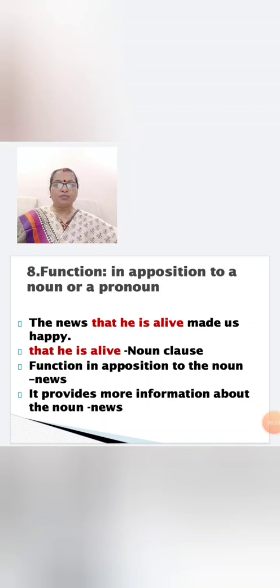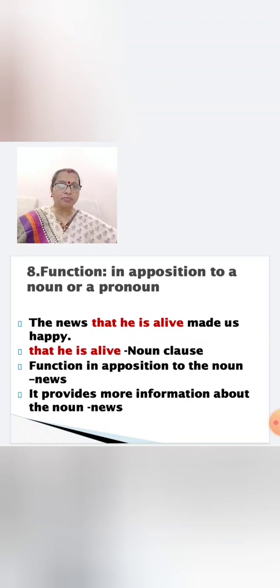With that, we come to the end of the functions of noun clause. Next, noun clause in apposition to a noun or a pronoun. Let us see how. The news that he is alive made us happy. Divide this into two clauses. Where is the main clause? The news made us happy.